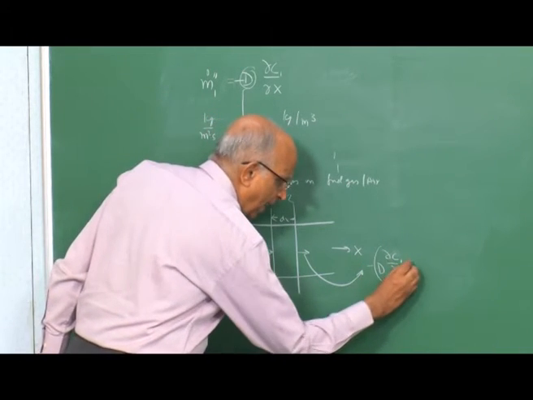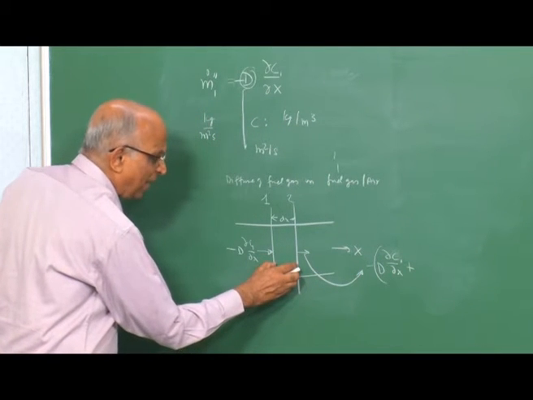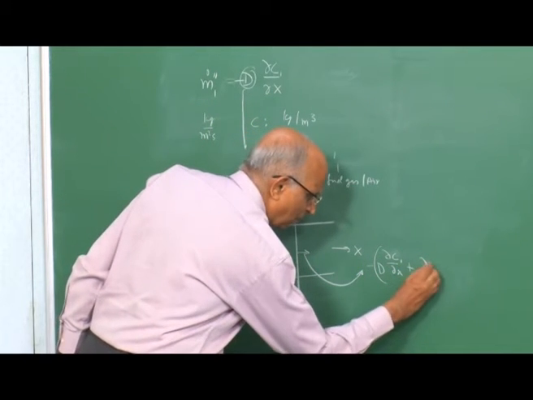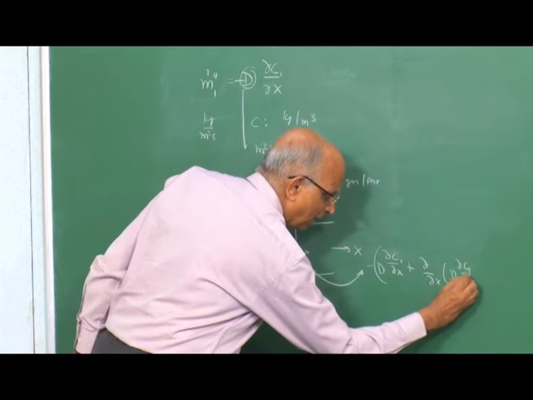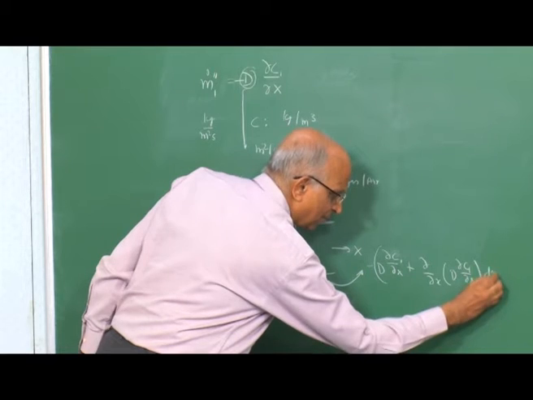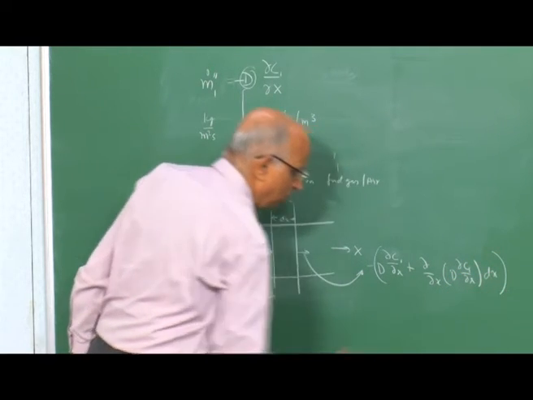Now, in a small element some additional changes are taking place. Therefore, del by del x of D del c1 by del x into dx is what is moving out.